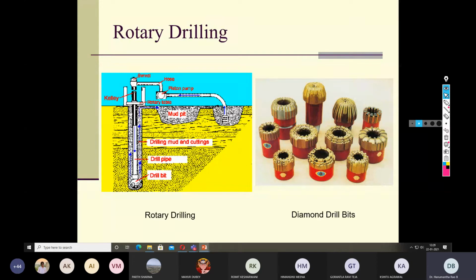So here also the same thing. The rock or the soil is chopped into small particles, and by circulating or flushing water, these chopped soil particles or rock particles are brought to the ground surface. There, in the mud pit, they are allowed to settle, and those settled particles are collected and used for just identification of the soil type.